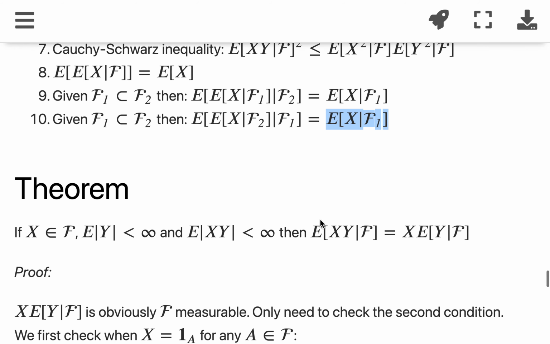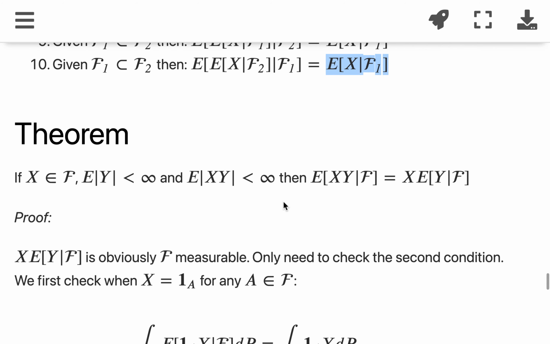The next one will be very interesting. It will be very, very useful whenever we want to prove something. This is a very useful theorem.